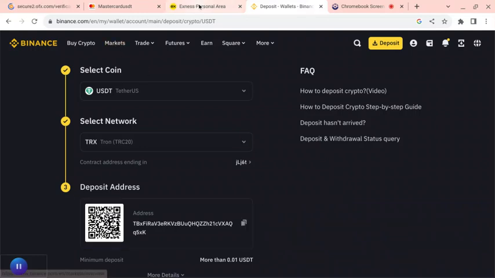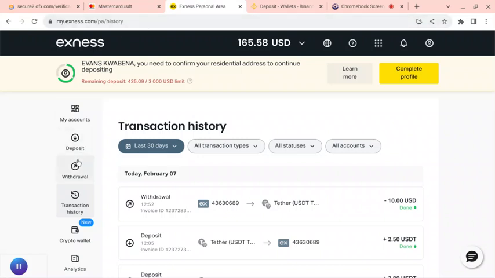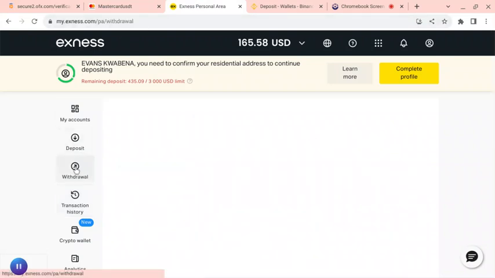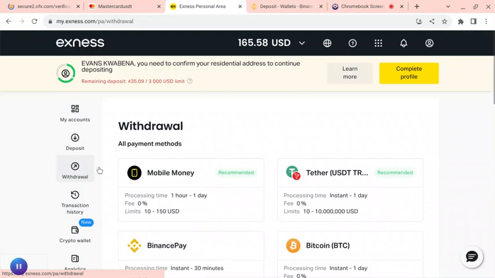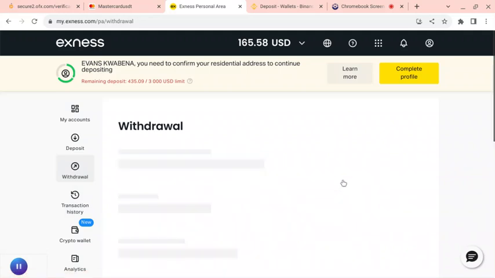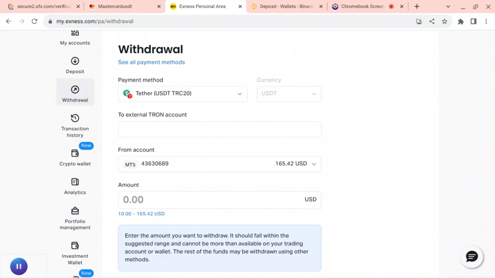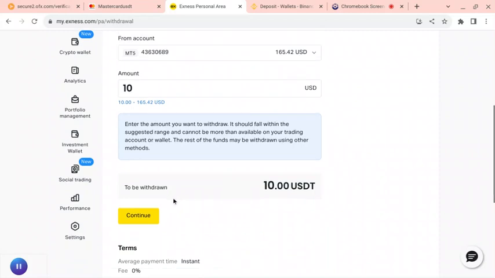Then you come to Exness. Then you come to withdrawal. Then you go to USDT. So you have to choose the same thing as you chose over there. Then you paste your address over here. So let's say I want to withdraw, for example, 10 USDT. Then you continue.